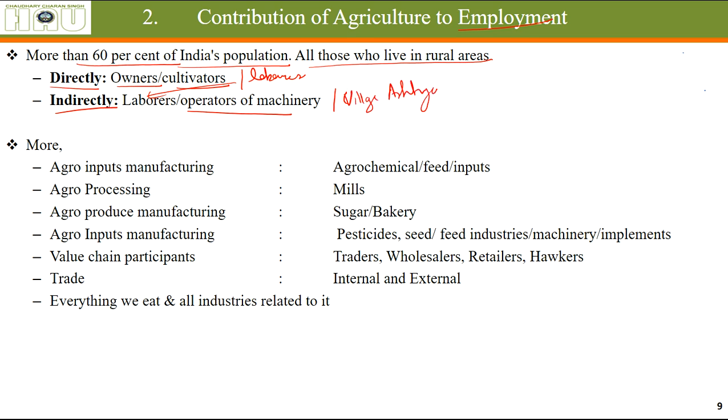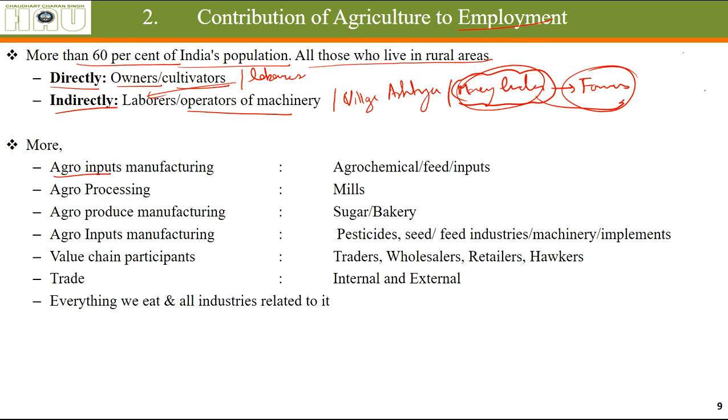RTO, or you can say commission agent or money lender. His job is also dependent on agriculture because he is lending money to the farmers. Okay, so essentially we can trace the basic point where this occupation of money lending is coming from, it is coming from agriculture only. Okay, because essentially he is giving out money to the farmers.